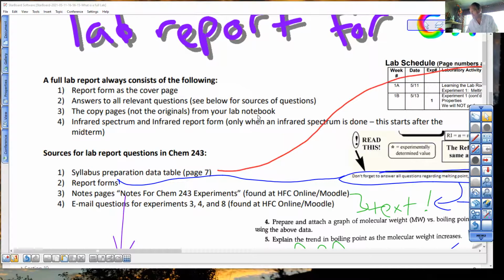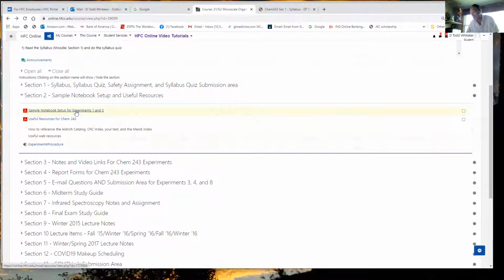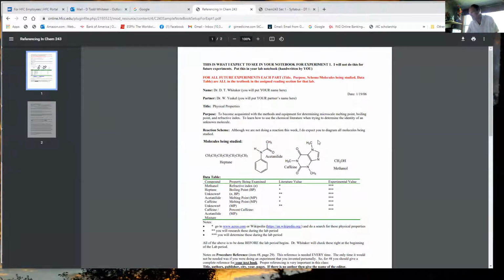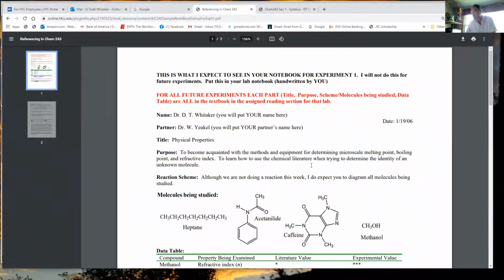Copy pages from your lab notebook. Okay, so you did a data table. You put it in your notebook for experiment 1, like you were told. Say, okay, I don't know what data table he's talking about. The sample notebook setup has a data table. Experiment 1, okay. This setup is just to be copied into your notebook. You get all of the future experiment setups right from the textbook. Only in experiment 1 did they not do this for you already.